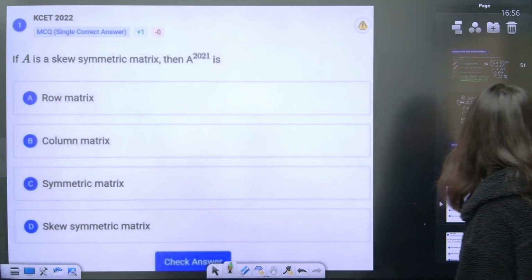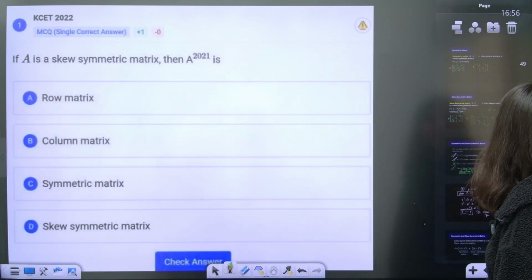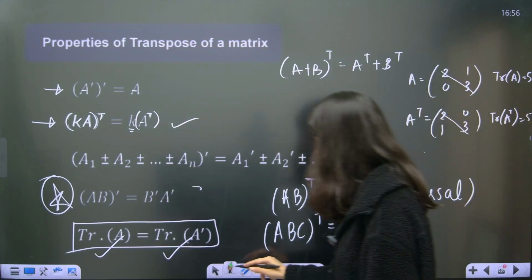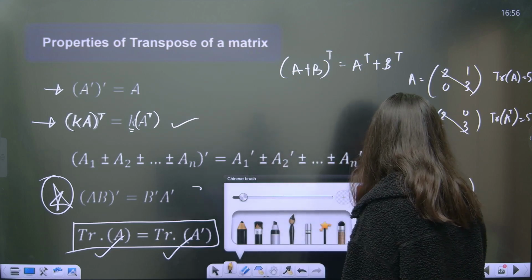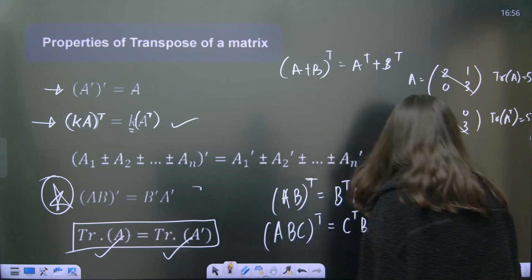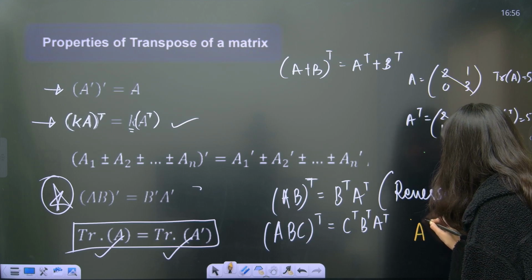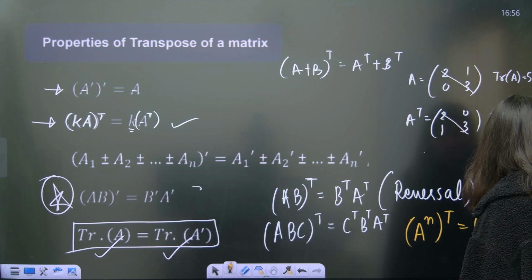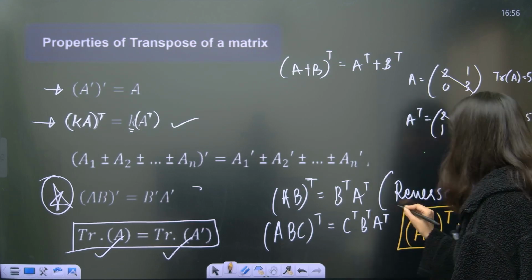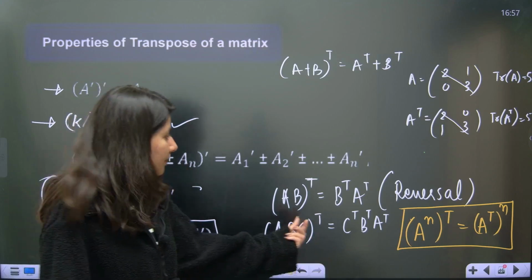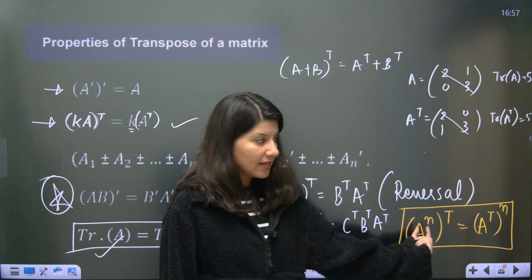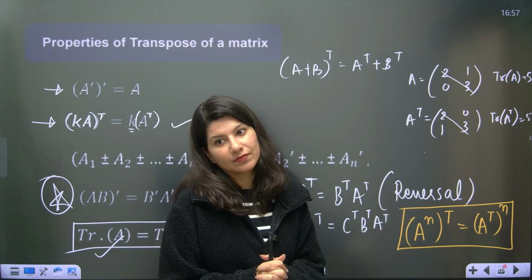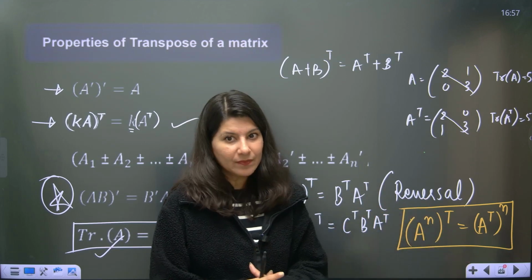Before I give you a question, I want to give you one more property, very important, which is this: A raised to power n transpose is equal to A transpose raised to power n. Basically, whenever you have any power on your matrix and there is a transpose, that power and transpose are interchangeable. Okay, one more property, properties of transpose.